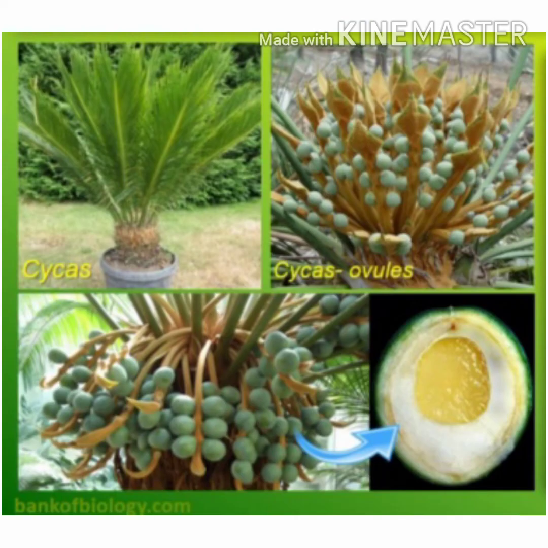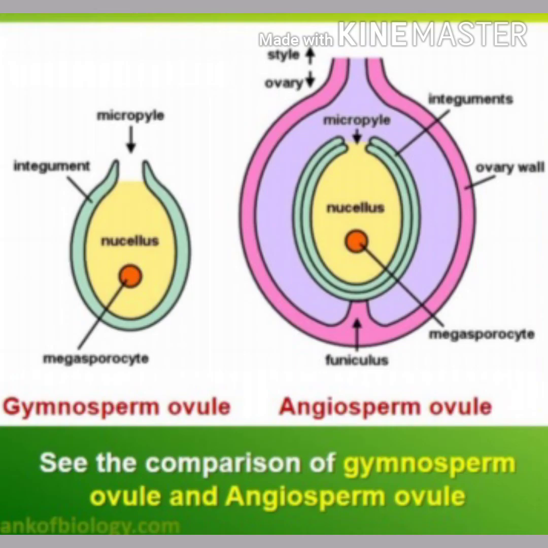This is the picture showing Cycas, its ovule. Let us see the comparison of gymnosperm ovule and angiosperm ovule. In the angiosperm ovule, the ovule is covered with the ovary wall. The ovary wall becomes the fruit. But in gymnosperms, the ovules are not covered with the ovary wall.